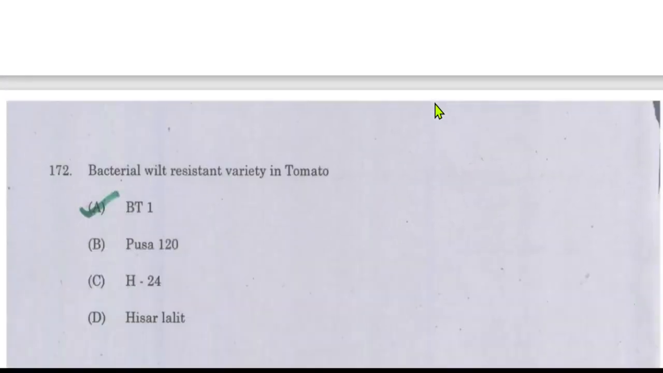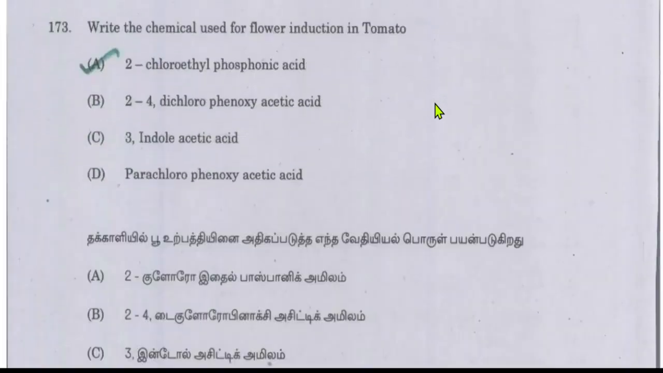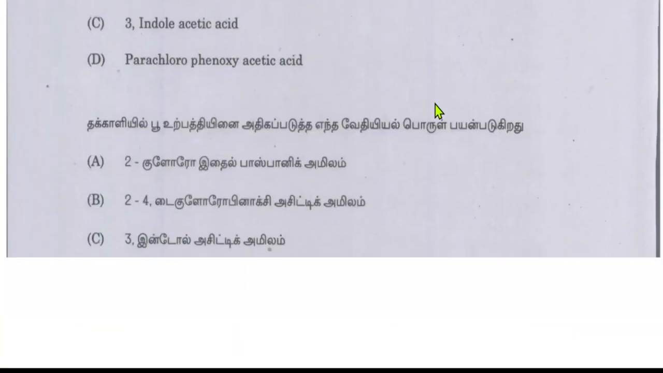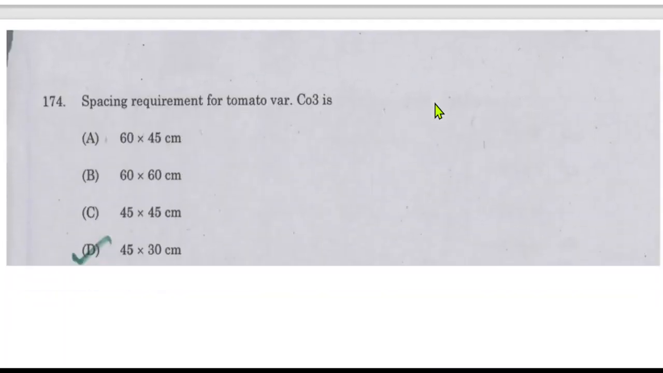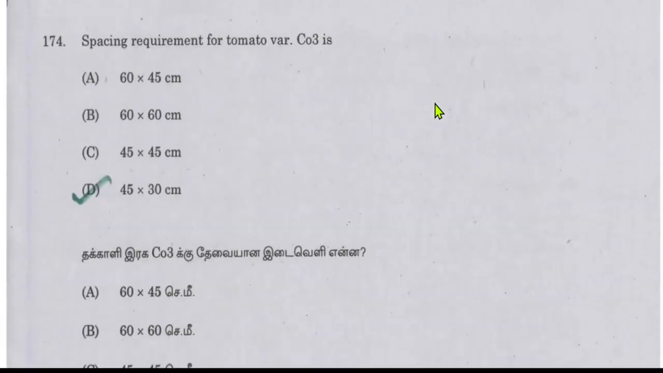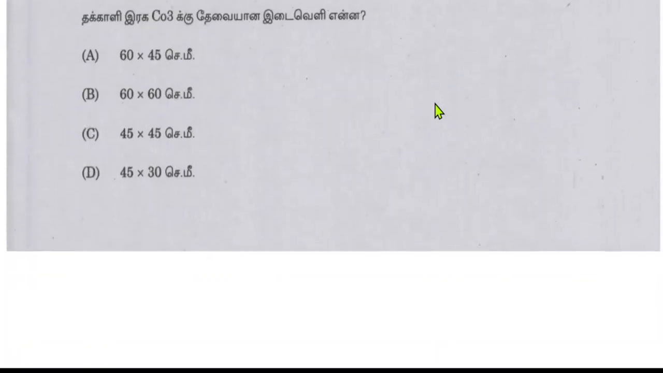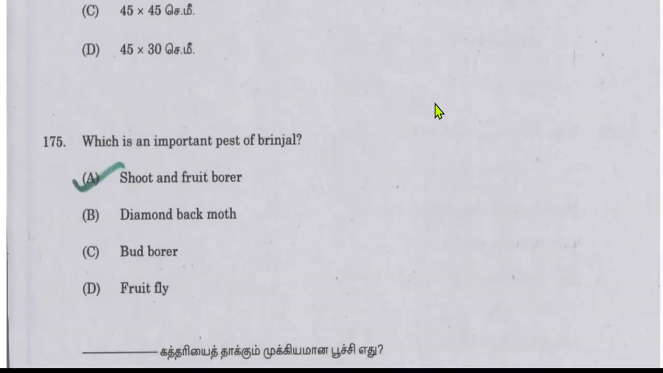Bacterial wilt resistant variety in tomato is BT1. Write the chemical used for flower induction in tomato. So in tomato we use 2-chloroethyl phosphonic acid for flower induction. Spacing requirement for tomato variety CO3 is 45 by 30 centimeter. Which is an important pest of brinjal? Shoot and fruit borer.